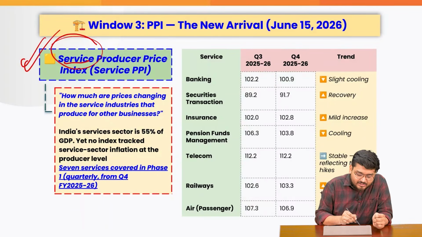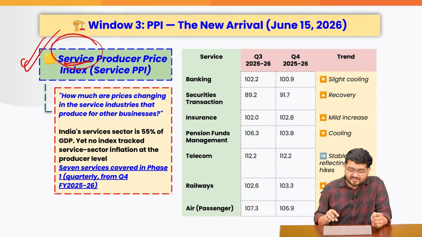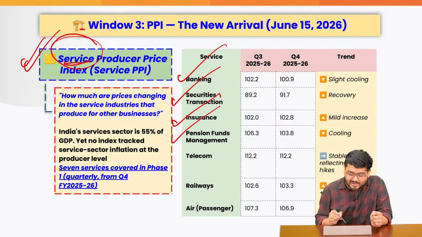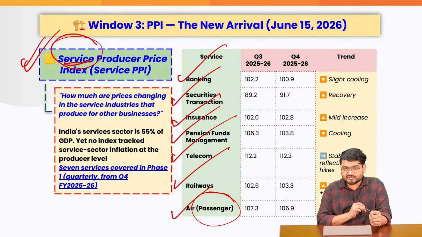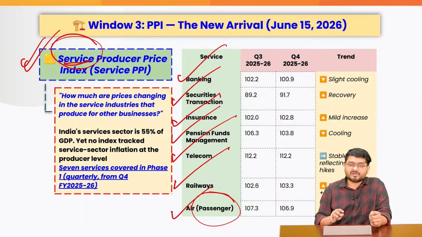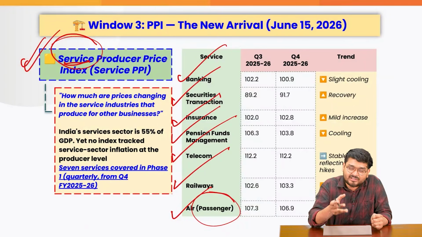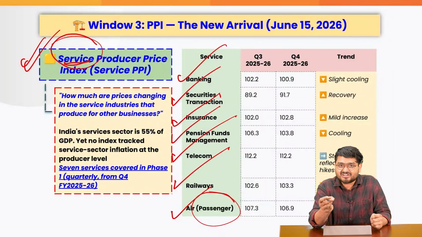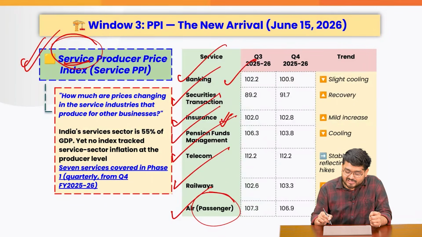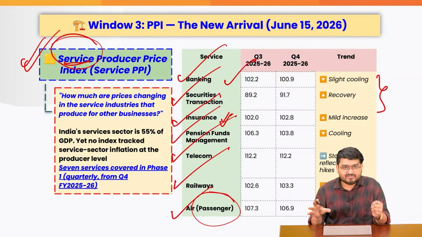Now, we are also including the services sector. And this is where we are including as of now banking, securities transaction, insurance, pension funds management, telecom, railways, and air passengers, not freight. Why the need for it? Because 55% of the GDP is contributed by the service sector. And if you do not measure the inflation for services, for example, the charges of banking, the charges of insurance, we will never get to understand what is the real rate of inflation.